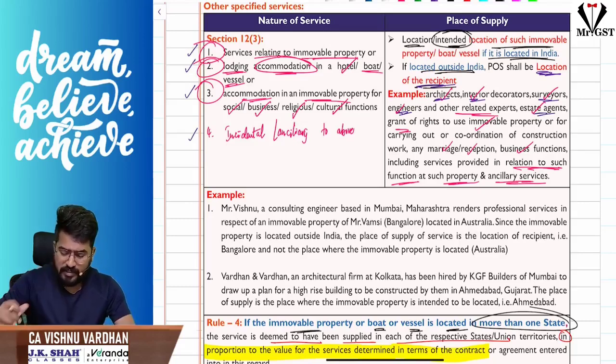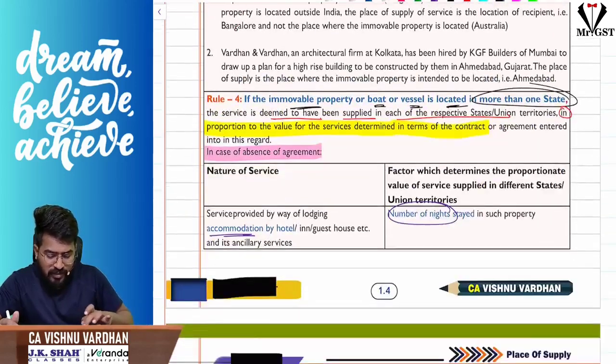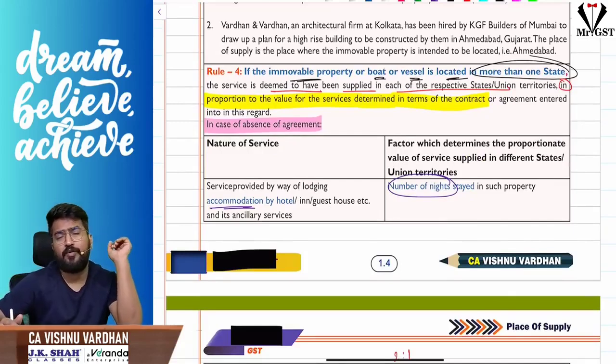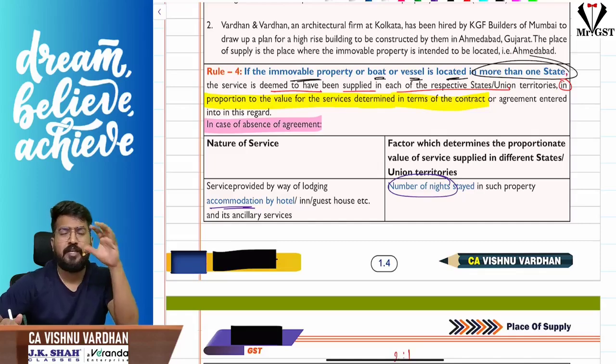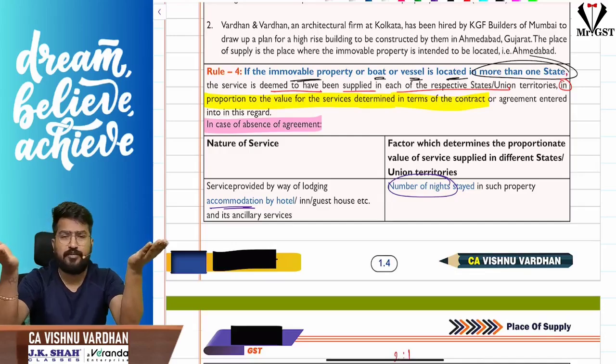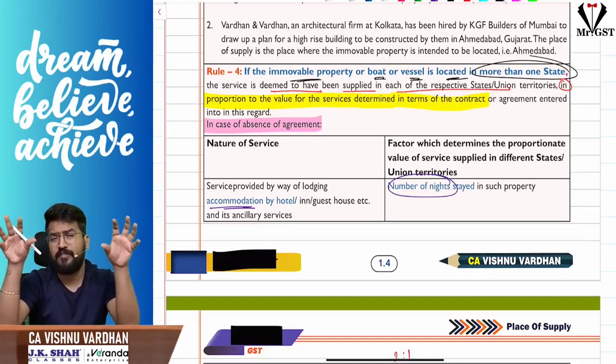So for these things, sir, place of supply will be the location of the immobile property. Now the interesting thing is, sir, what if this immobile property is going to be located in more than one state? For example, I'm an architect. Taj Hotels is coming and entering into a contract with me. Vishnu sir, we will pay you 10 crores. You design a hotel plan for us, for the hotel we want to construct in Lakshadweep, and the hotel we want to construct in Delhi. In the single contract, I am going to provide service with respect to two immobile properties which are going to be located in two different states.